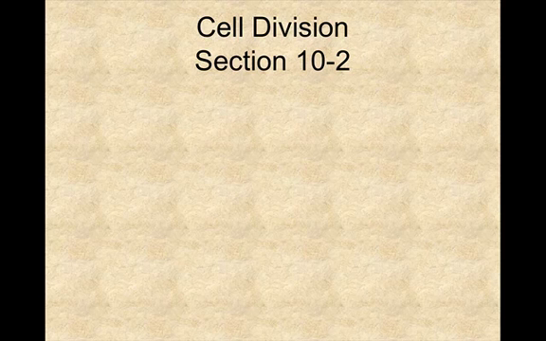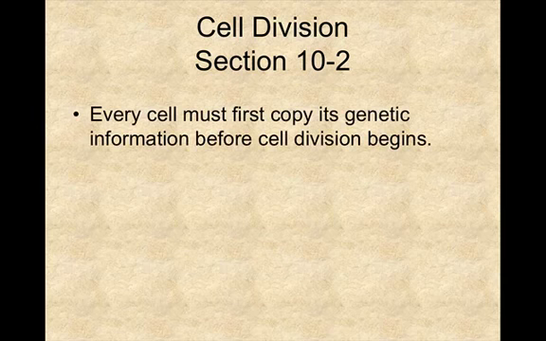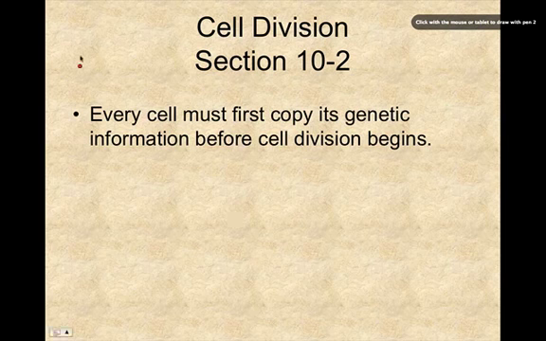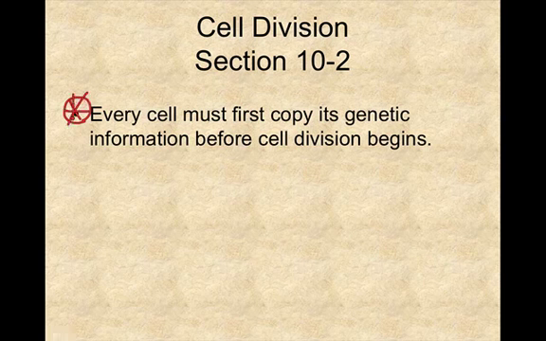So how does this actually occur? Every cell, once again I'm going to stress how important this is, every cell must first copy its genetic information before cell division begins. This is extremely important to remember. So before division begins, the cell has to copy its genetic information.